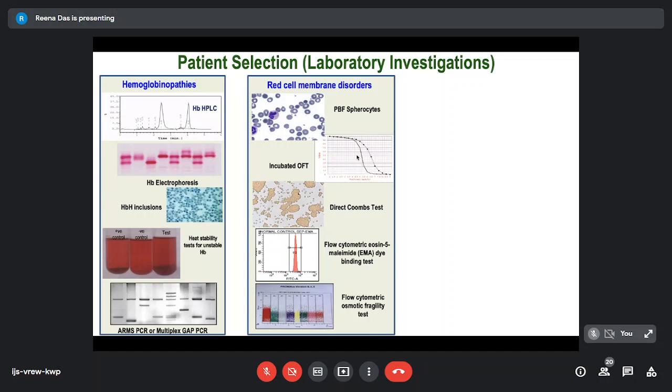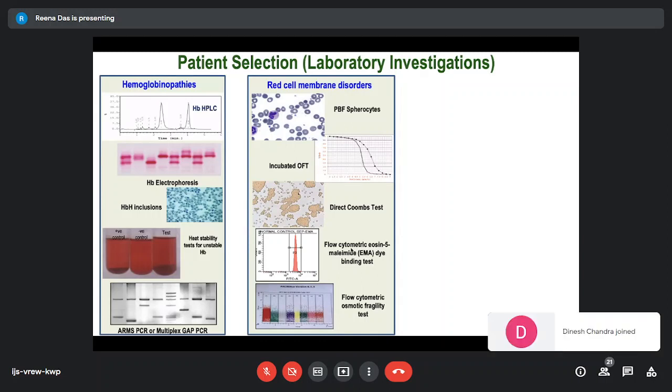When you want to diagnose that, it's a good idea to check the parents as well when you're doing the incubated osmotic fragility test. Usually with spherocytosis, we need to do the direct Coombs test to exclude autoimmune hemolytic anemia. The flow cytometric eosin 5-maleimide dye binding test is a good test if you have a flow cytometric instrument. Nowadays, we have started doing the flow cytometric osmotic fragility test. Even this is pretty sensitive for hereditary spherocytosis.